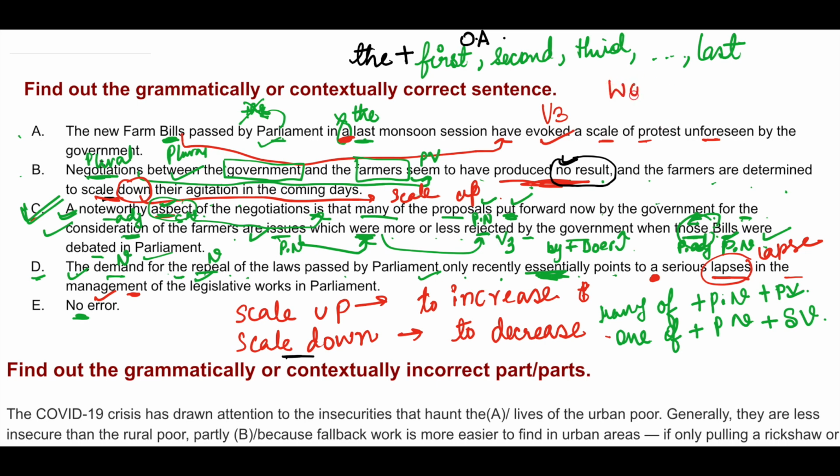Now works means what? Works means literary works, okay, like your art pieces, poetry, these can be denoted as works. But otherwise we cannot use works. Here we have to use work, legislative work in Parliament, okay. So your answer is option C.